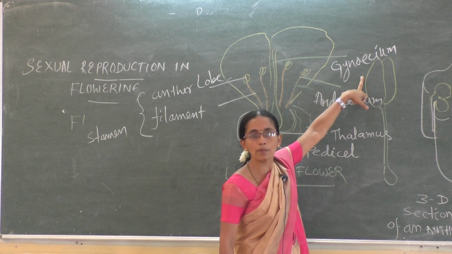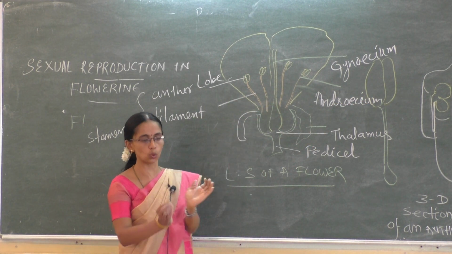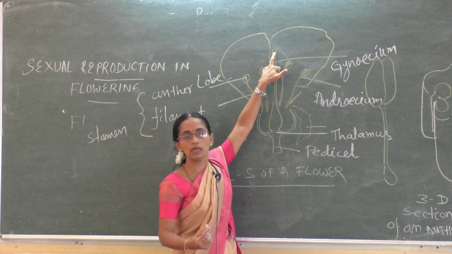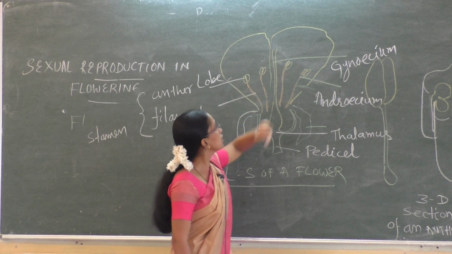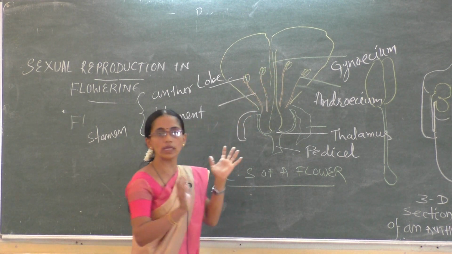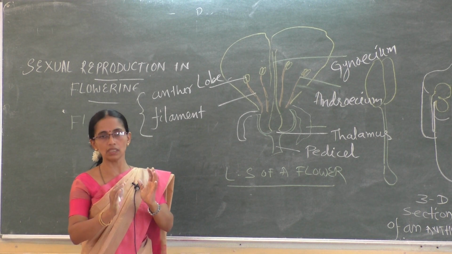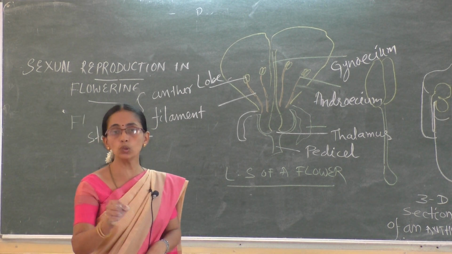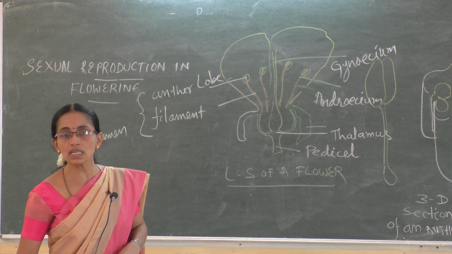Now coming to gynoecium. Gynoecium is the female part of the flower made up of 3 units: the lower flask-shaped structure, the ovary, the narrow style, and the receptive stigma, which receives the pollen grains later. Ovary, style and stigma together form the carpel or pistil, which is the unit of gynoecium.